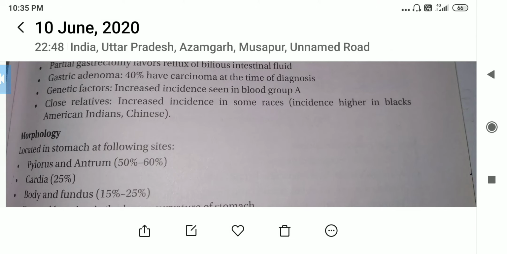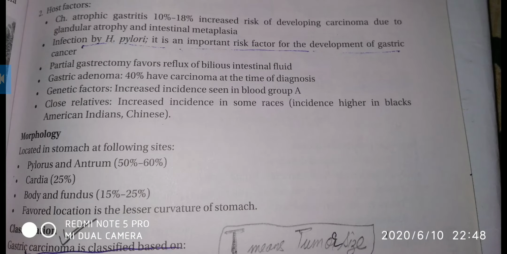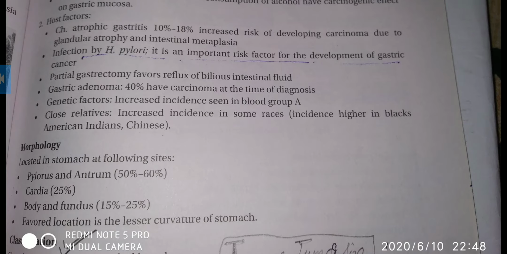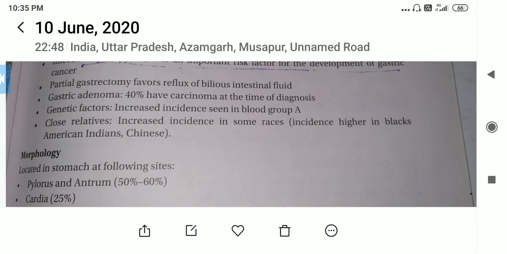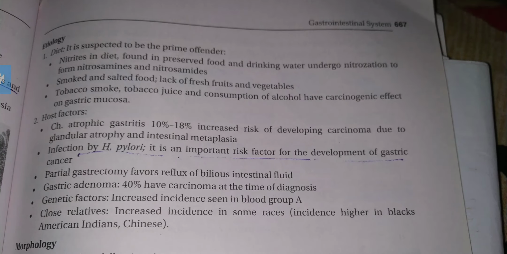Morphology, the location in the stomach. The sites are pylorus and antrum, which is 50 to 60%, then cardia 25%, body and fundus 15 to 25%, and the favored location is the lesser curvature of the stomach. So this is mainly seen in malignant tumors: gastric carcinoma at pylorus and antrum, cardia, body and fundus, and the favored location of lesser curvature.